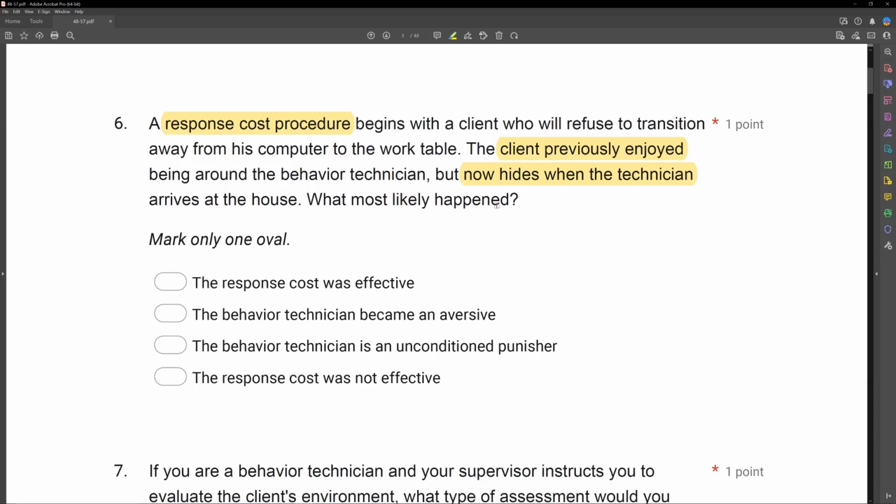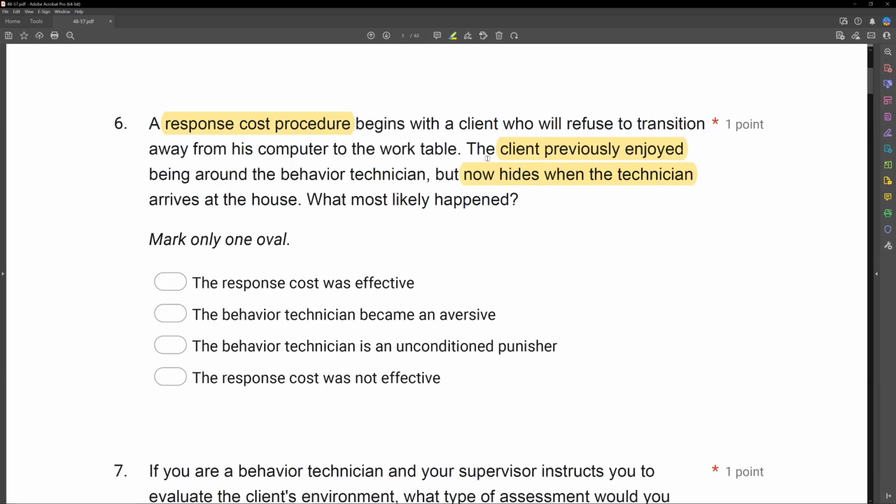A, the response cost was effective. Well, we have no idea. We have no idea, did that transition behavior change? So we can't say for sure whether it was effective, whether it wasn't. B, the behavior technician became aversive. Good. This is what we're looking for.